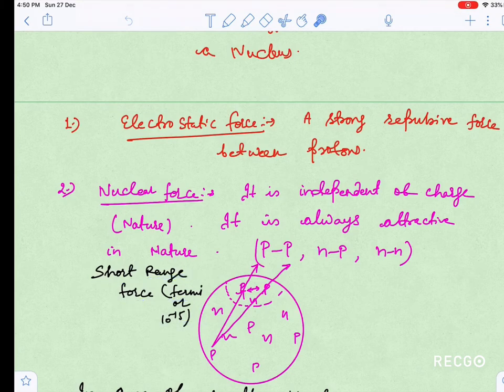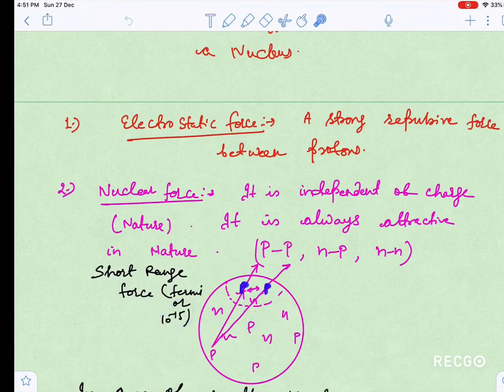You are seeing here a nucleus I have made, where this is proton, proton, neutron. The protons exert on each other electrostatic repulsion first, and nuclear attraction as well. But these protons are not applying nuclear force on each other because they are not within the range of one Fermi.